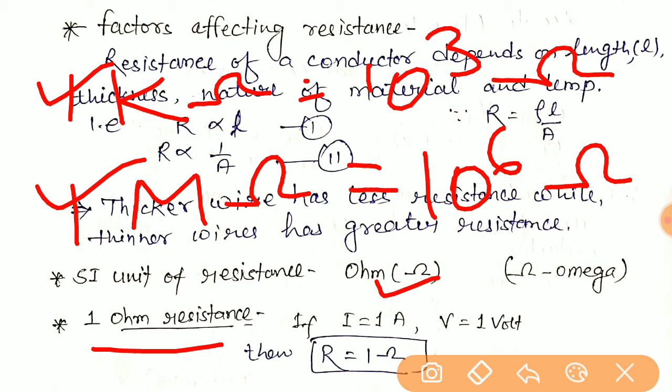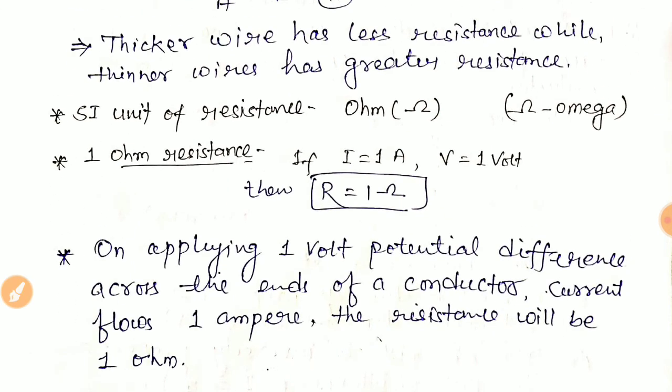If we apply 1 volt potential difference across the ends of a conductor, and there is a flow of current of 1 ampere through it, then the wire has a resistance of 1 ohm. In this way you can define 1 ohm resistance of a conductor.